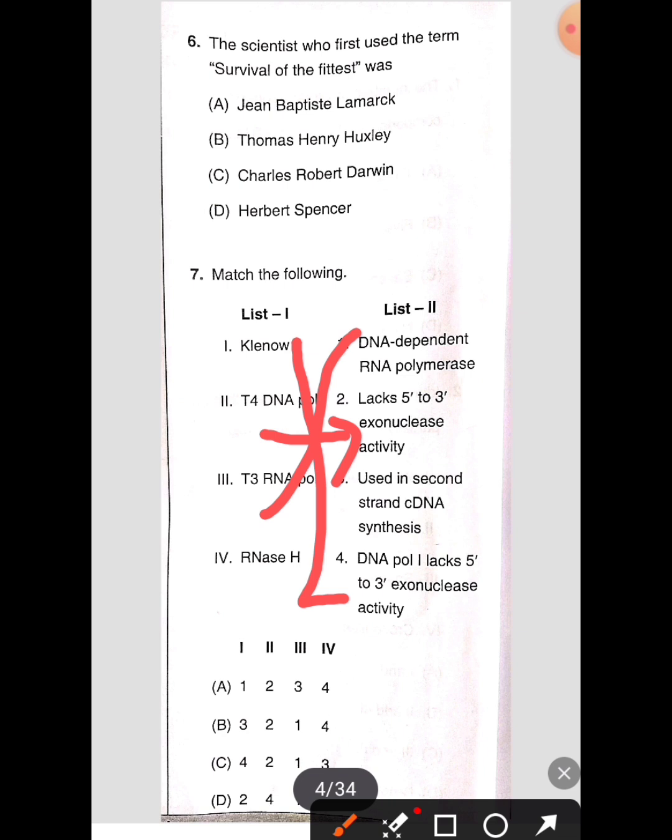Last one, that is RNase H, which is used in the second strand of cDNA synthesis. So for this, the correct option is 4213 is the correct answer.